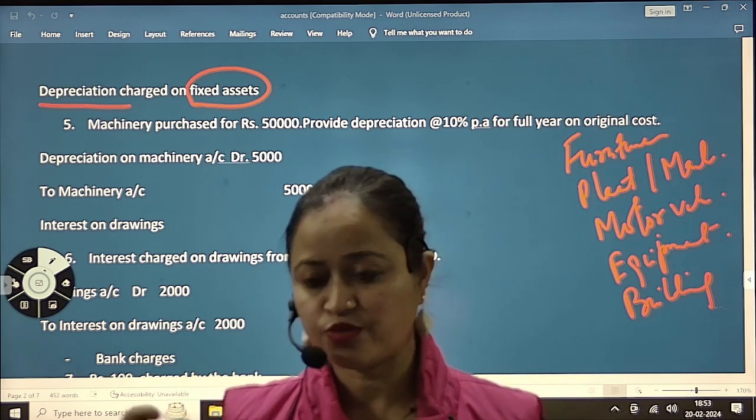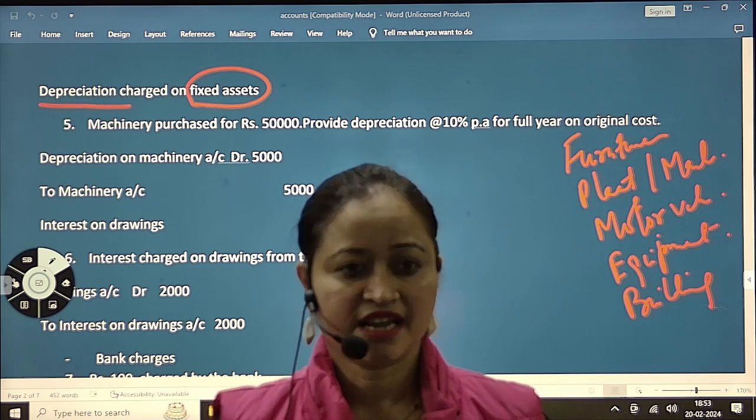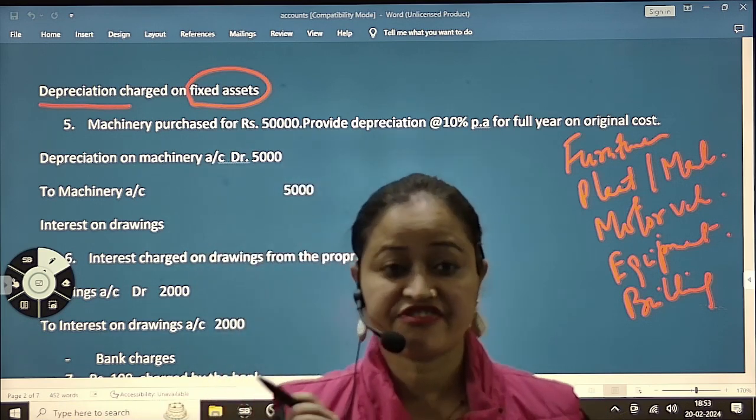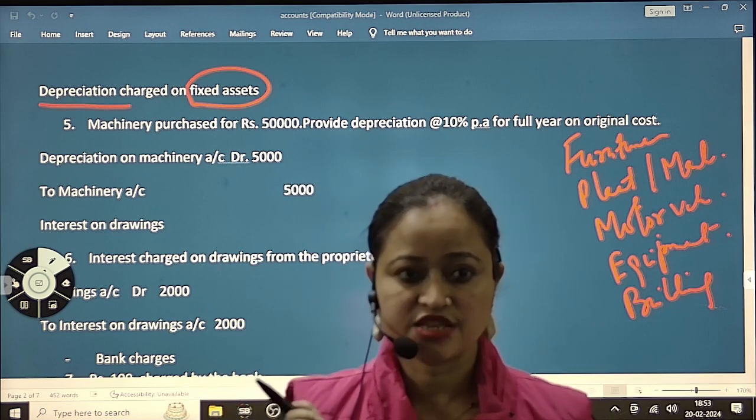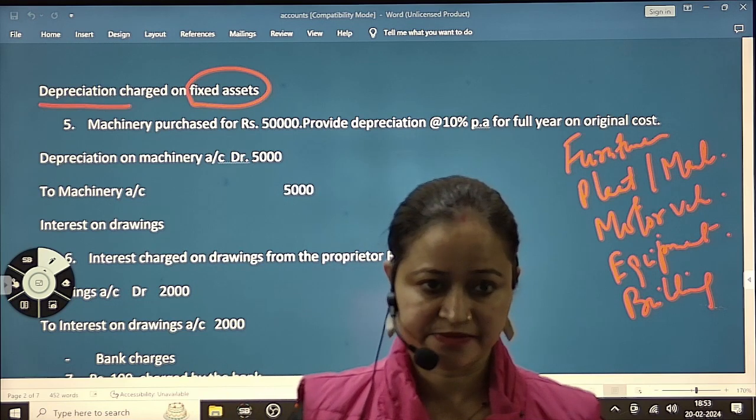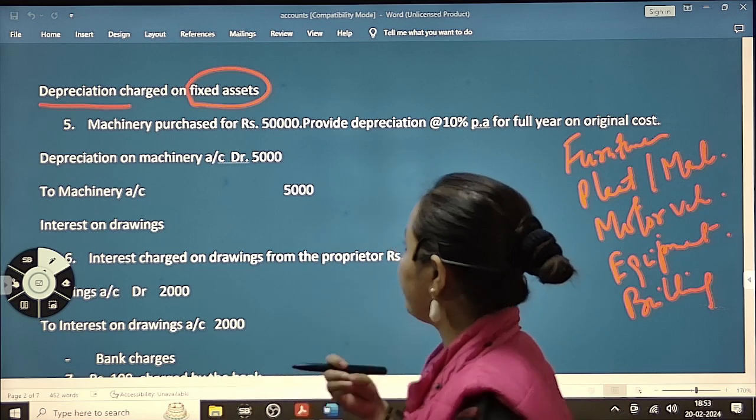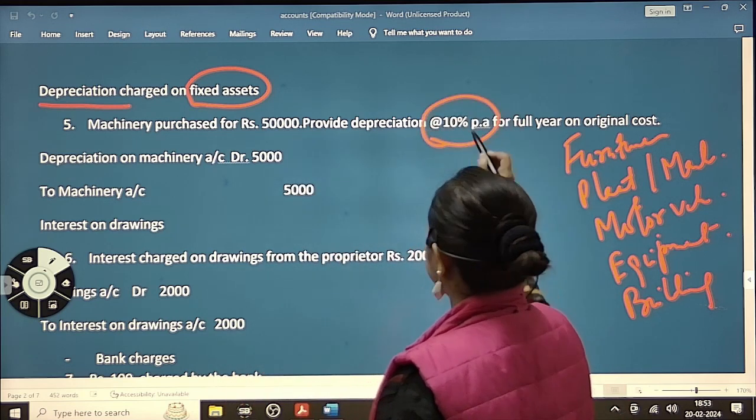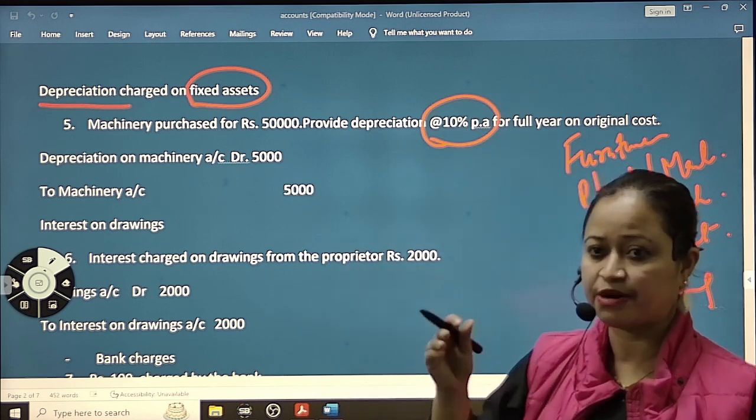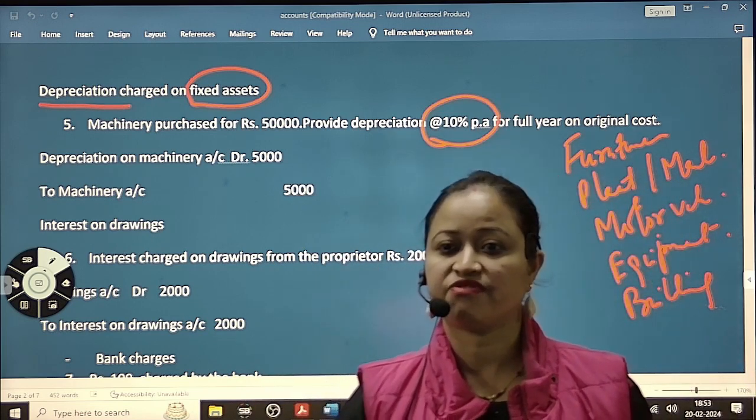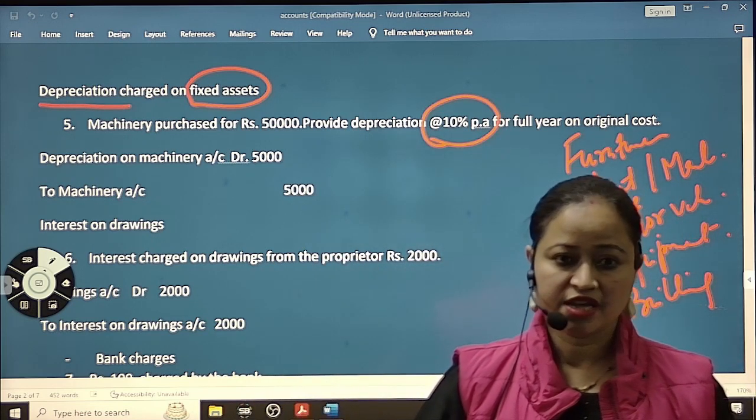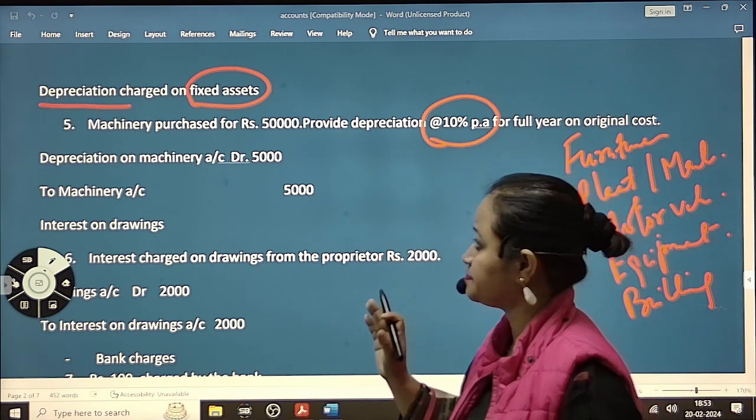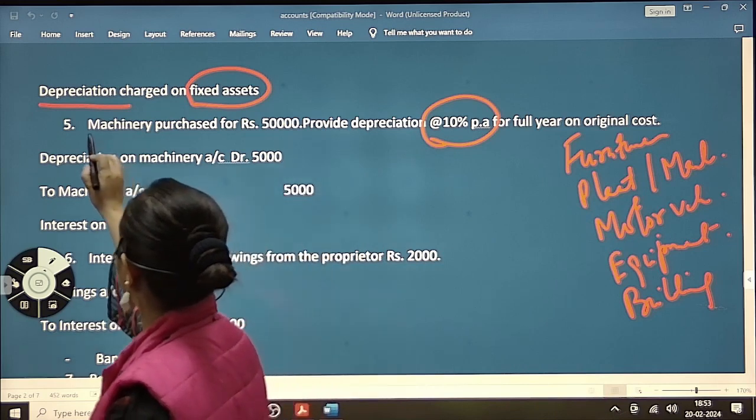We have many methods, but the students study the straight line method, or we can say fixed installment method, and another one is the written down value method. Fine. So every firm charges a rate of depreciation. It depends upon the firm. It may be 10%, it may be 5%, it may be 20%. Fine? So here, in this question, the name of the asset is machinery.